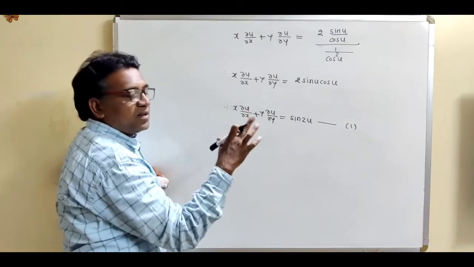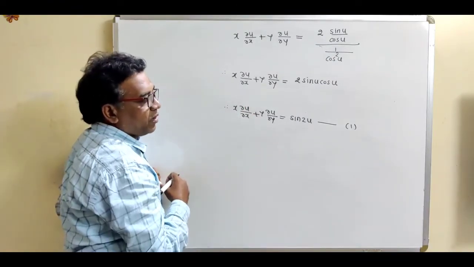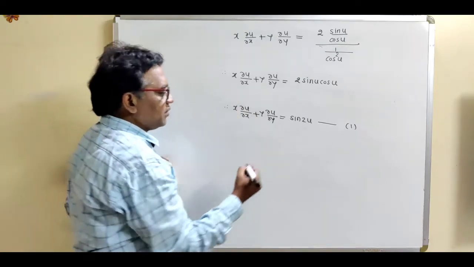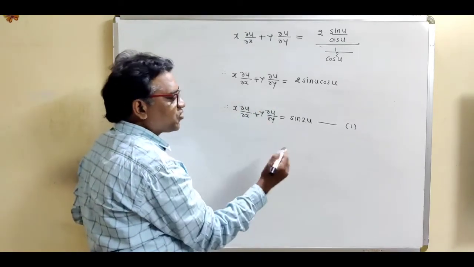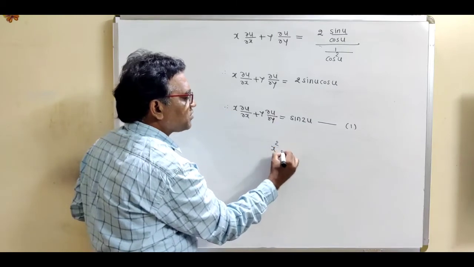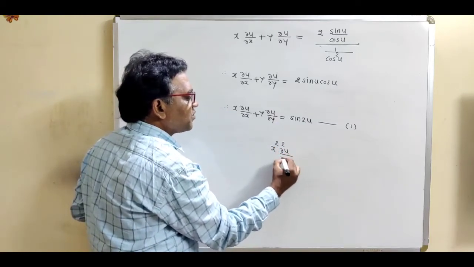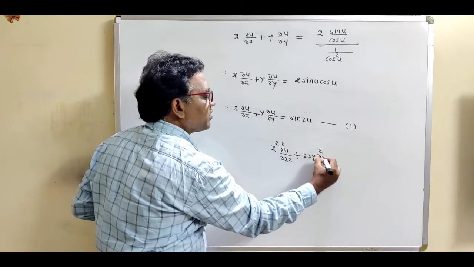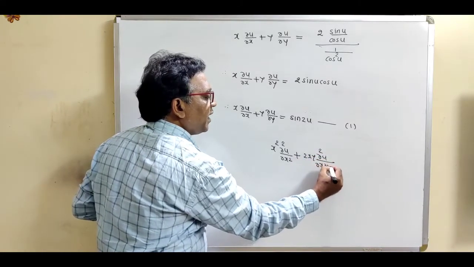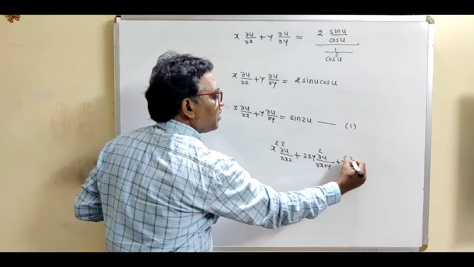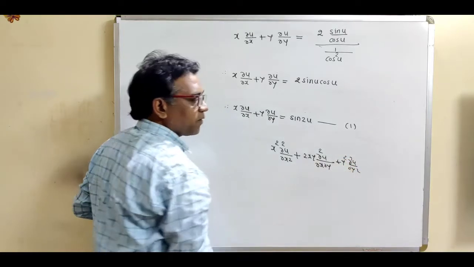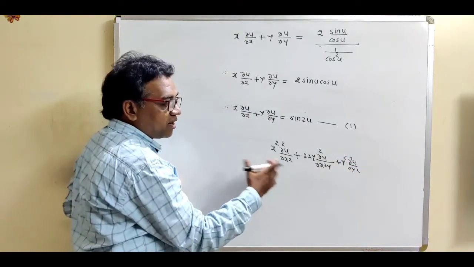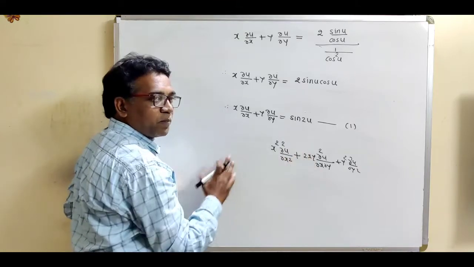Now see how to get that second term. Now what is the second term? It is just like bracket square type term, square of first term, x square del square u by del x square plus 2 times product 2xy del square u by del x del y plus y square del square u by del y square. This total term, it is nothing but just like bracket square type term.